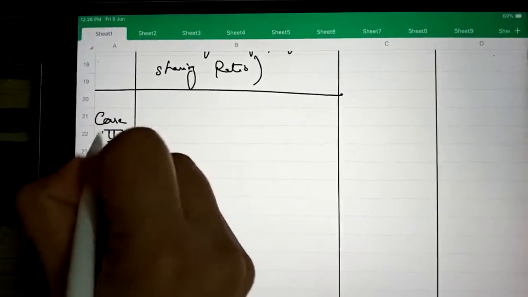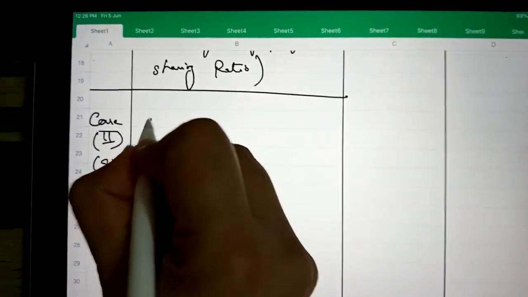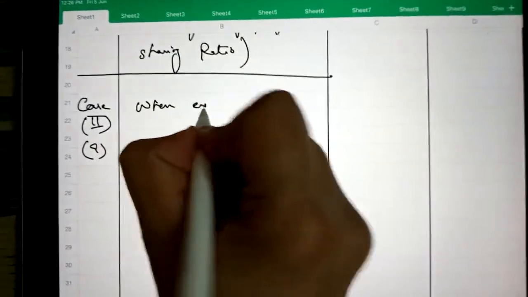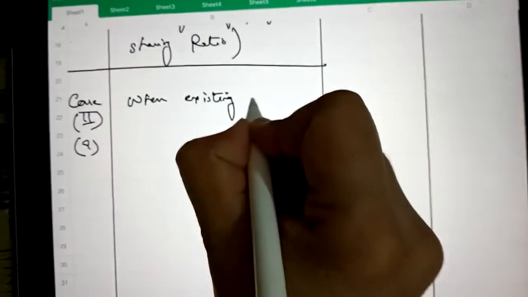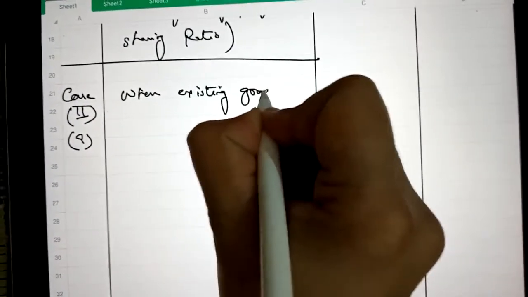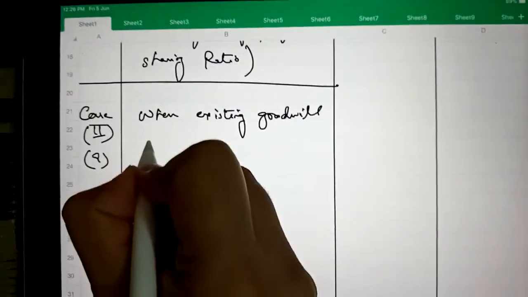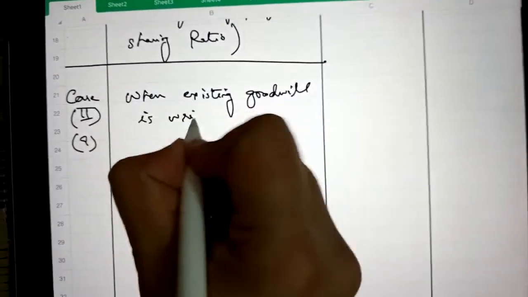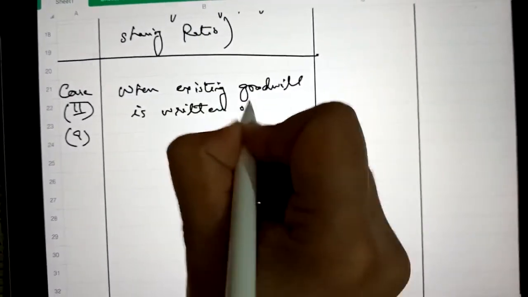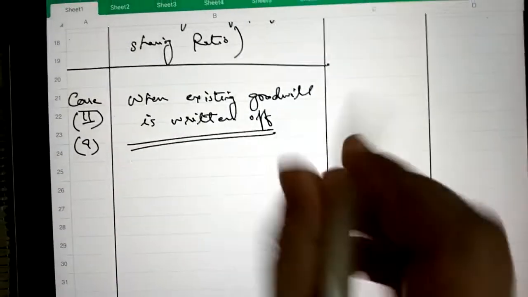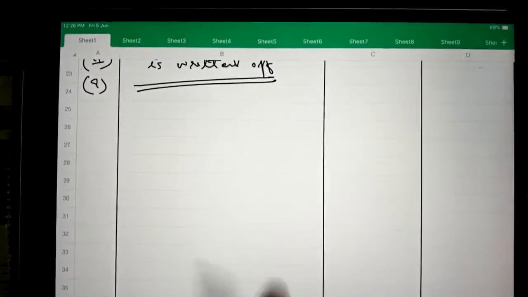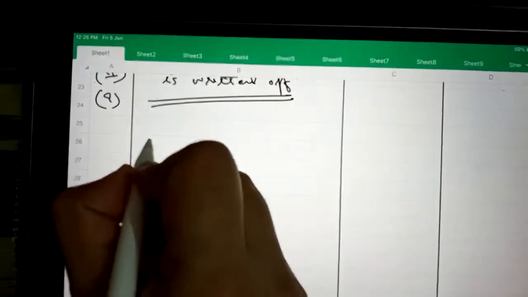part A. When existing goodwill is written off. So to write off the goodwill, partners' capital accounts are debited.